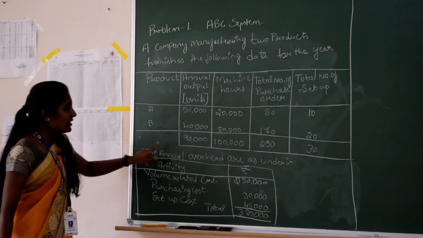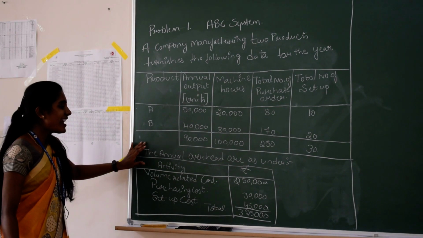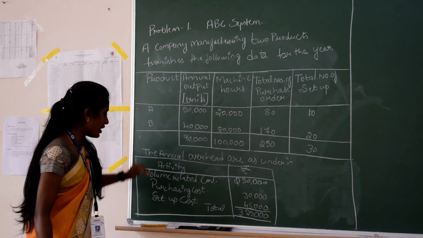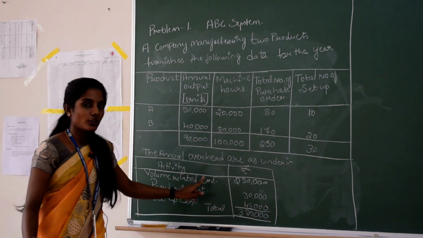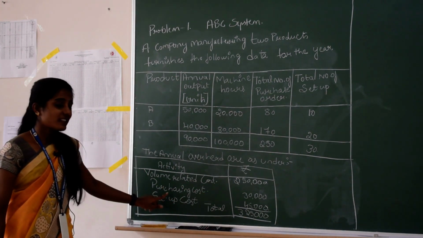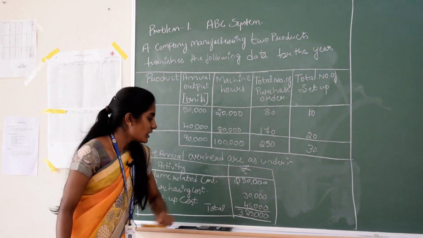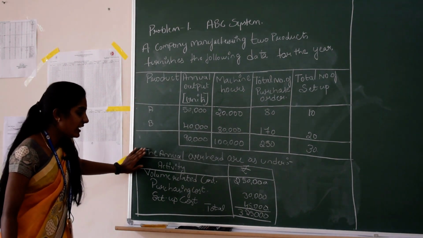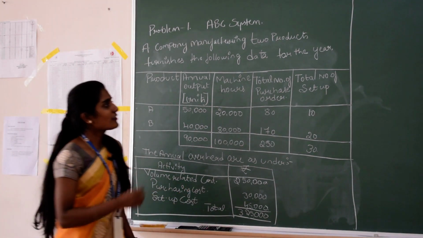Now the annual overheads are as follows. The annual overhead means the annual expenses or annual cost. There are 3 types of activity: first is volume related cost, next purchasing cost, and the third is setup cost. The total overhead is 3,25,000. Now we will solve the problem.